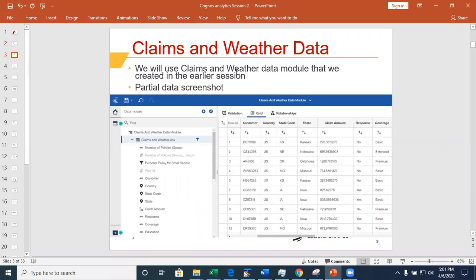As you may recall, last session, we worked with claims and weather data, right? So pay attention because you're going to need to do something along this line for your assignment 4. You're going to need to summarize what you did in assignment 3, right, which is any pre-processing you did, etc. And then you're going to use your work from assignment 3 to do assignment 4. 4 is built on 3.